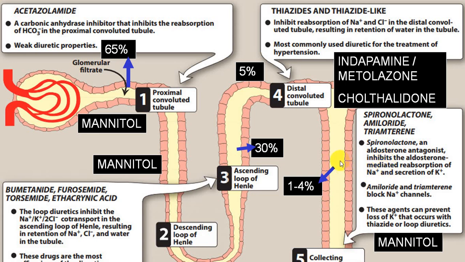So sodium is thrown out, and potassium is retained, which can result in hyperkalemia. So this is one danger. So you have to keep it in mind. These are potassium sparing diuretics, so potassium can be retained and can end up with hyperkalemia.